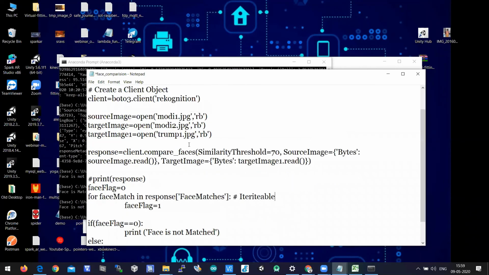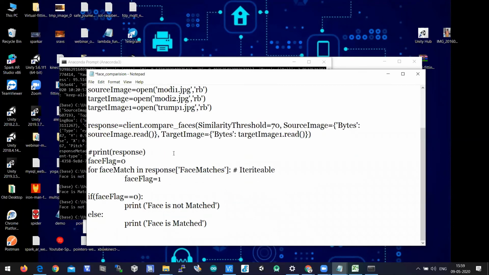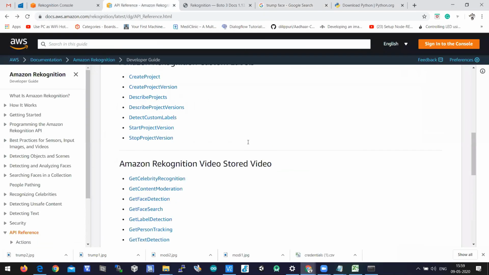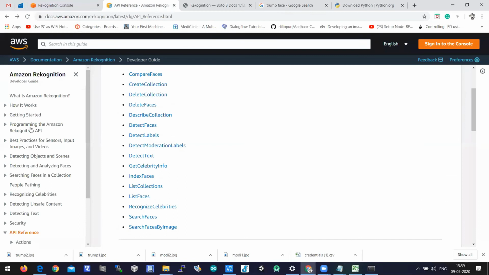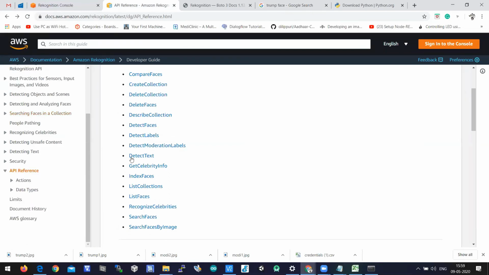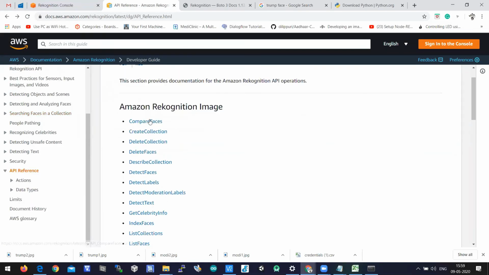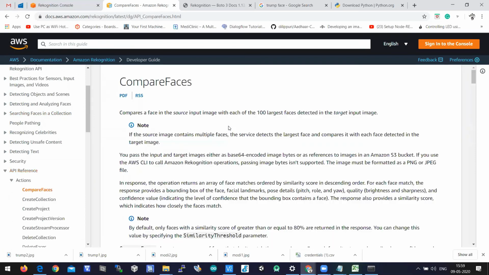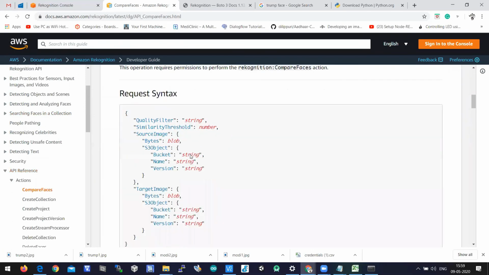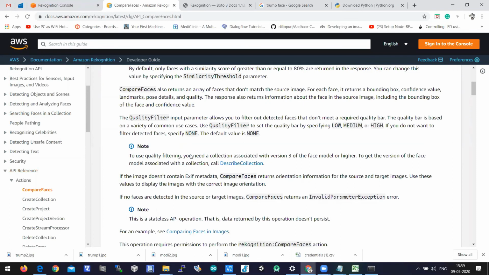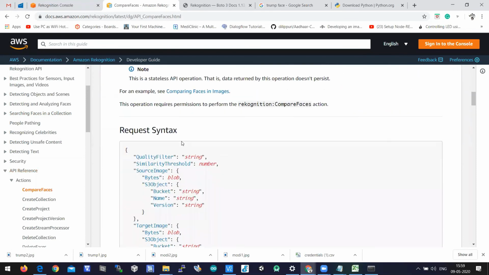So this is the output of the face comparison API. This is the API reference. compare_faces is the API which we have used just now for the comparison of faces.